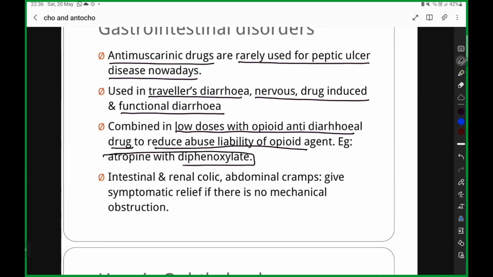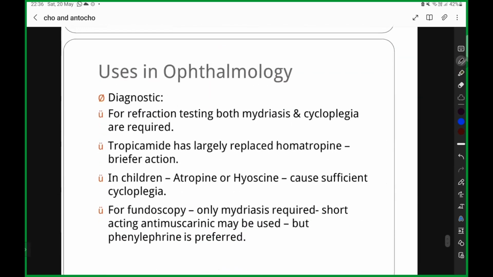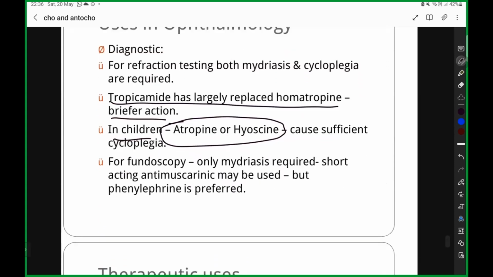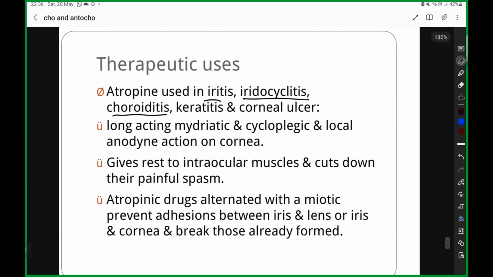Example, atropine with diphenoxylate. So diphenoxylate you are going to give. Similarly, what are the uses in ophthalmology? I think everything is done. Atropine, eucatropine you are going to give in children. Tropicamide can be given. Even you can give homatropine. Therapeutic use is iritis, iridocyclitis, choroiditis, keratitis, corneal ulcers, you are going to use.